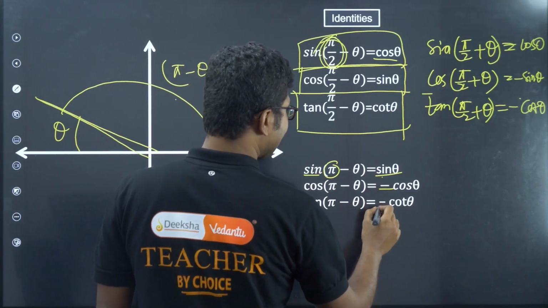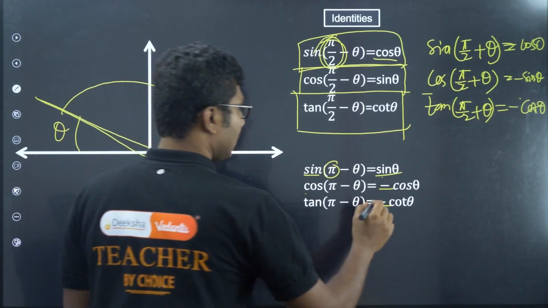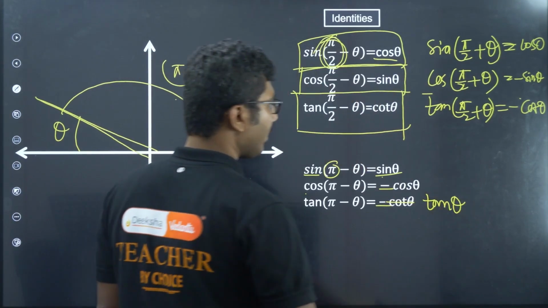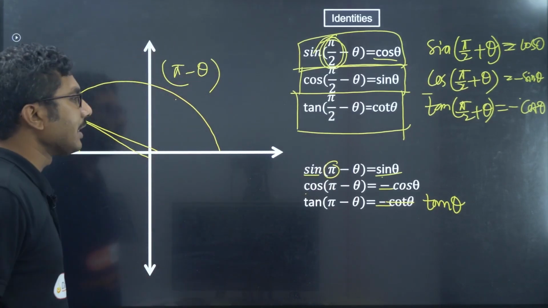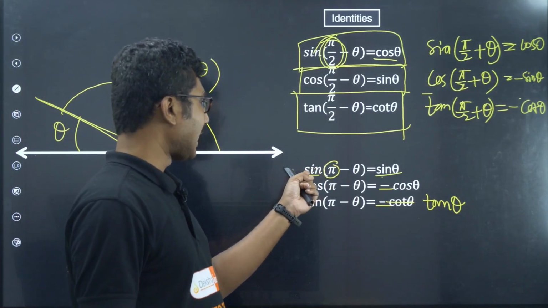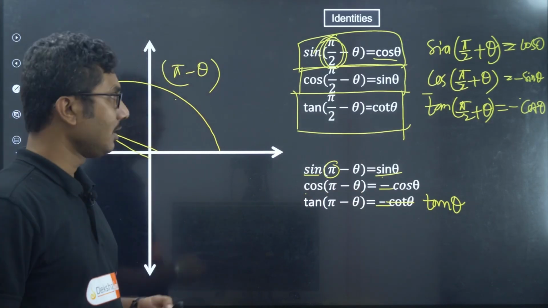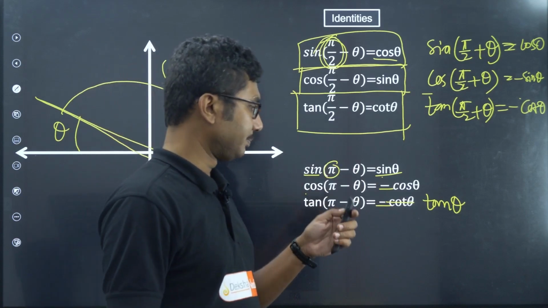The catch is the sign changes. Okay, but the sign changes because in the second quadrant what will happen? Sin remains positive, cos becomes negative, tan becomes negative, right? But the identity remains the same.